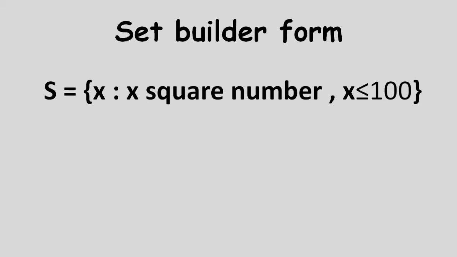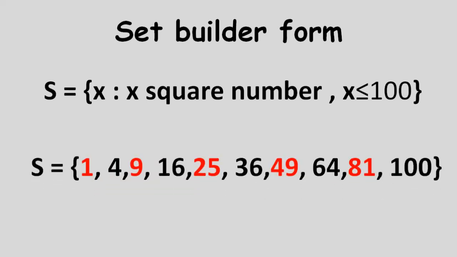If we miss one of the properties, then unwanted elements may get into the set. Say we didn't mention that x is an even number. So 9, 25, 49, 81, etc. would be part of that set. Because these are square numbers, but these are not even numbers. So they shouldn't be in this set. So define all the basic properties that define the elements of the set.